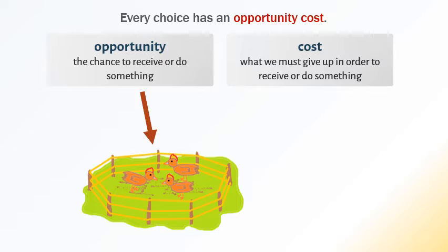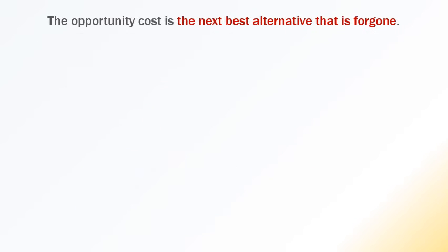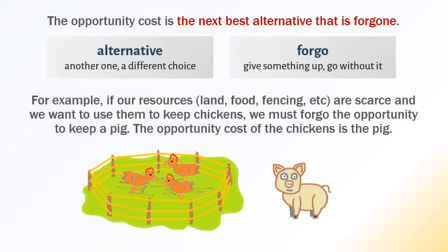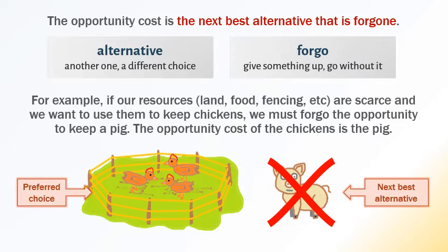And in order to have these chickens, what we must give up is the chance to have a pig. The opportunity cost of something is the next best alternative that is foregone. It's your second choice. It's the thing that you have given up the chance to have because you chose something else. For example, if our resources here, land, food, fencing, are scarce and we want to use them to keep chickens, we must give up the opportunity to keep a pig. So we say the opportunity cost of the chickens is the pig.